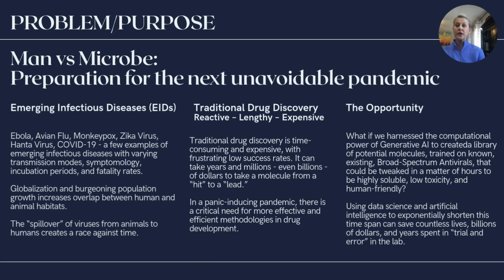We have an arms race going on, and humans erroneously believe we are bigger and smarter, but we are being historically dominated by organisms so tiny they cannot be seen by the naked eye. An emerging infectious disease, or EID, is one that either has appeared and affected a population for the first time or has existed previously but is rapidly spreading, either in terms of the number of people being infected or to new geographical areas. Typically, these are zoonotic diseases, almost always viruses, that have existed in an animal or insect reservoir and jumped into, or spilled over into, a human host.